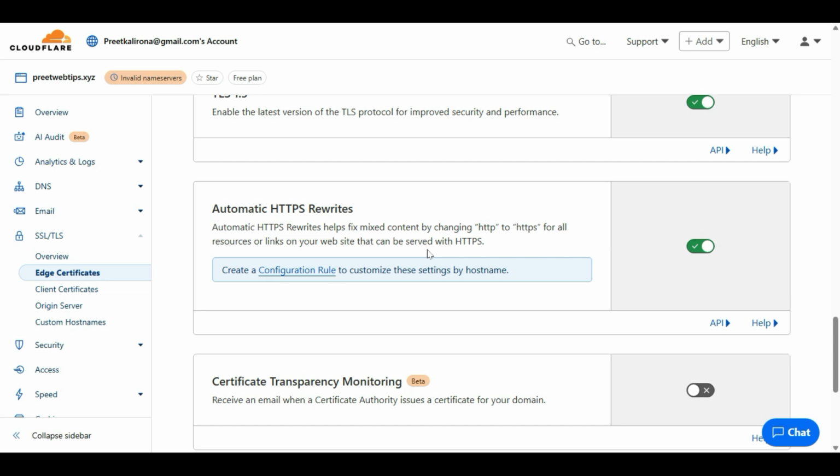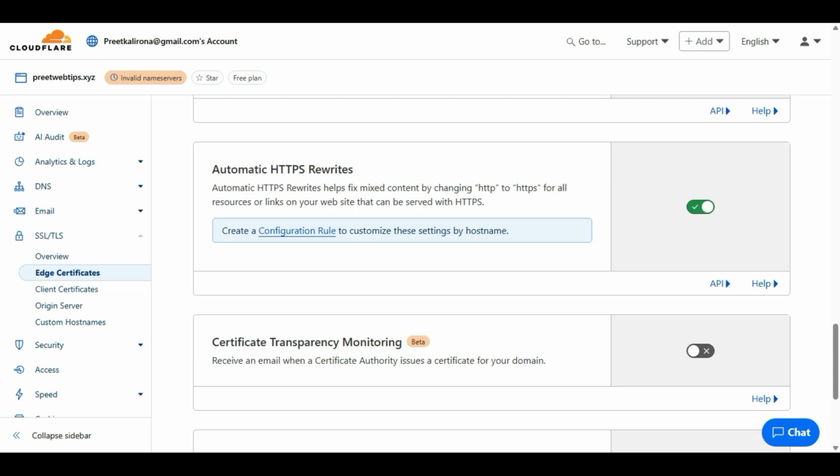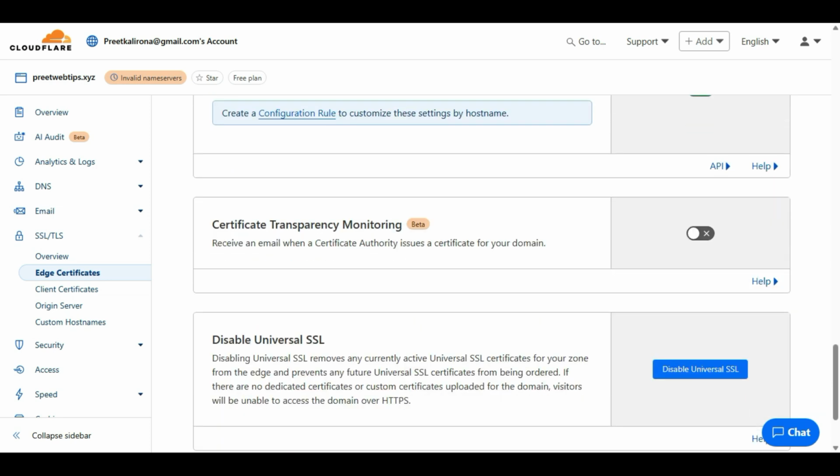So it will just keep one content. If the website has both HTTPS and HTTP, sometimes a website uses both secure and unsecure HTTP, then it will auto rewrite to avoid duplicate content or mixed content. You can enable this one. This will help you keep HTTPS, with nothing mixed.